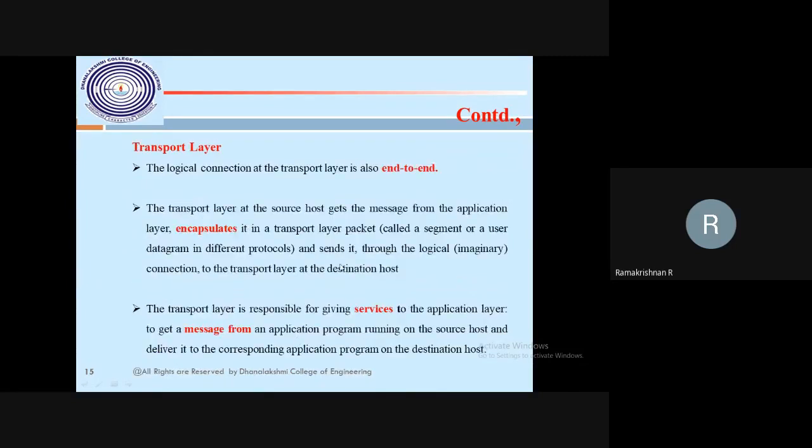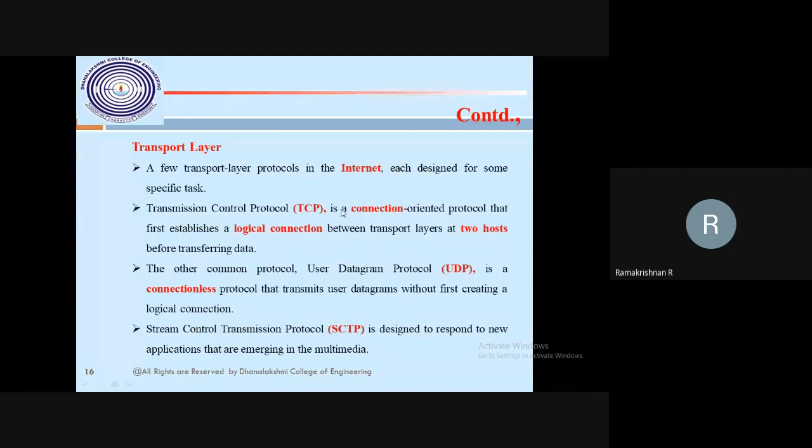So transport layer, that's what I said. Here is end-to-end connection. Here two protocols are running. One is TCP, the other UDP. TCP is connection oriented, UDP is connectionless. This is reliable, this is not reliable. But one more protocol is running, that is SCTP, the stream control transmission protocol.